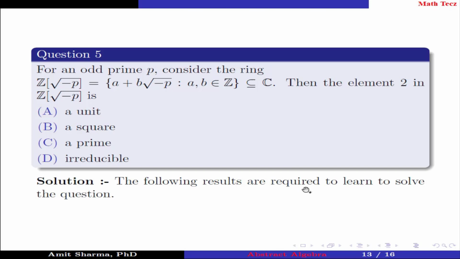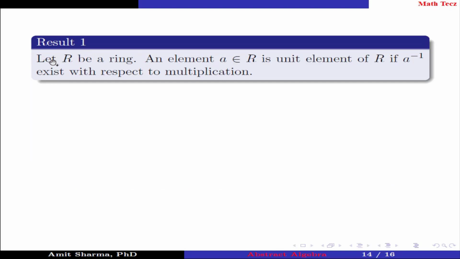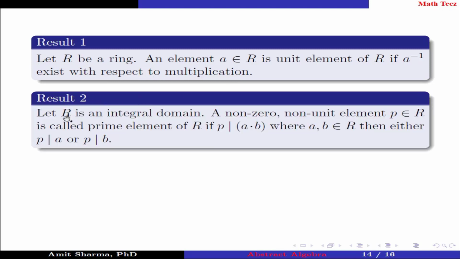The following results are required to learn to solve the question. Result number 1. Let R be a ring and element A belongs to R. A is a unit element of R if A inverse exists with respect to multiplication. Result number 2. Let R be an integral domain. A non-zero, non-unit element P belongs to R is called a prime element of R if P divides A times B, where A, B belong to R, then either P divides A or P divides B.